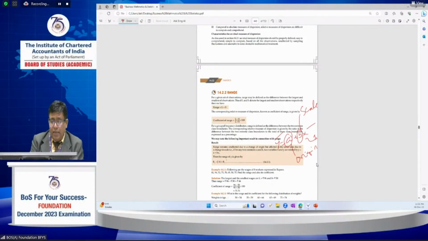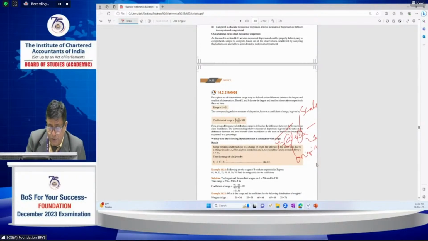Range remains unaffected due to change of origin: increasing by 2 or 3 will not affect the new range. Whereas multiplying or dividing does affect it. The range is affected by scale only, not origin. The same property is applicable to the rest of the ranges also.